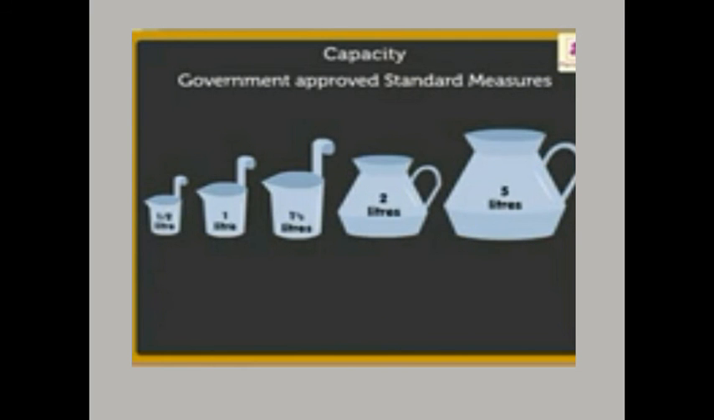This has 2 liters capacity. This has 2.5 liters capacity. This has 1 liter capacity and this has 500 milliliter capacity. So that is the smallest among all these.